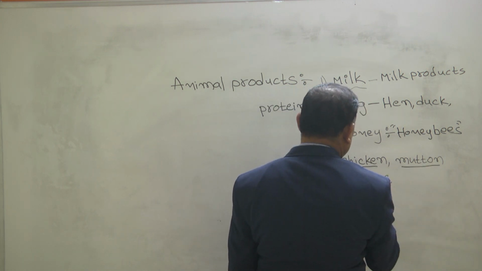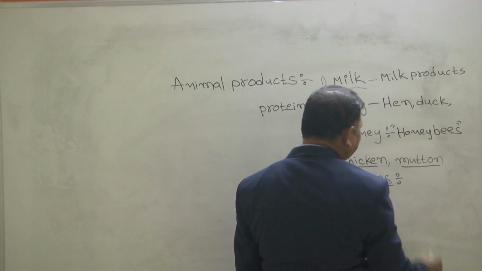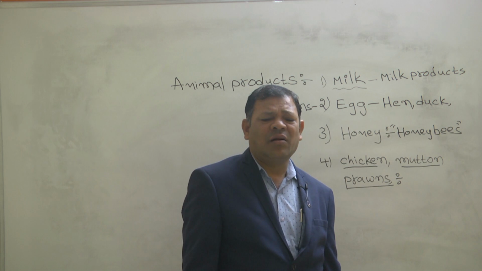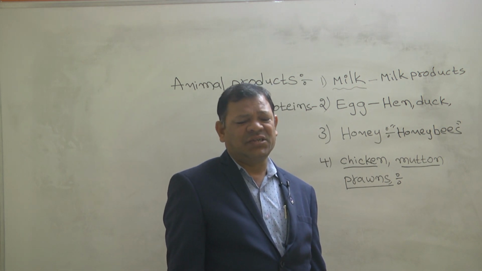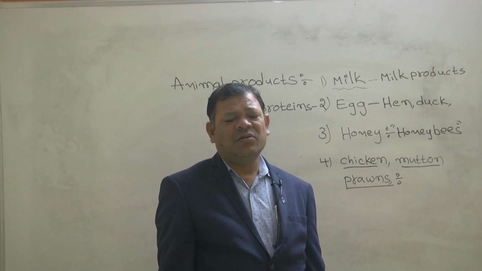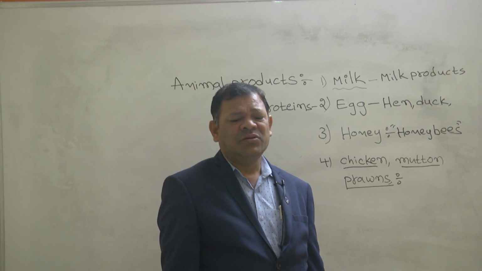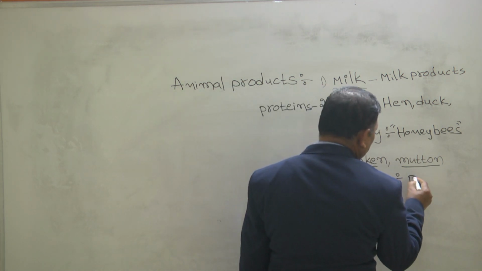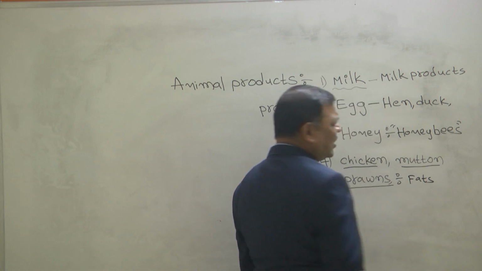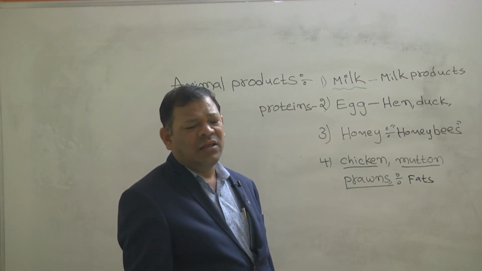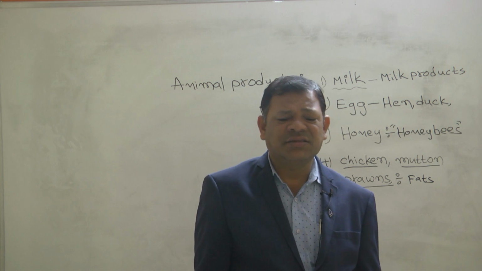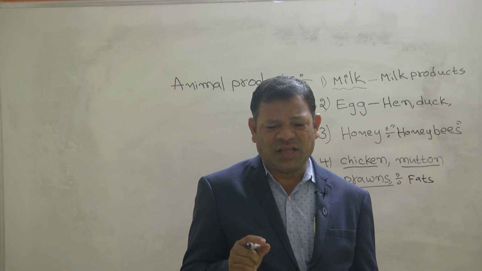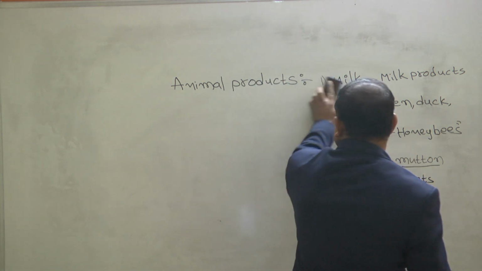Next, chicken, mutton, prawns. In these, you know very well, from chicken we get broilers and layers, and from goat and sheep we get mutton, and prawns too. The major nutrient component in these is fats. Fats are more present. My ultimate point here is that all food products we get from plants and animals.